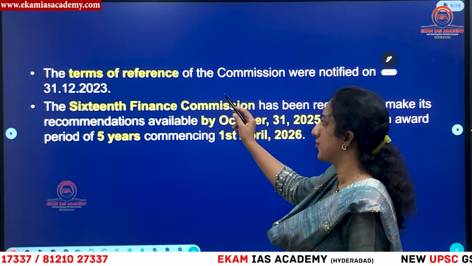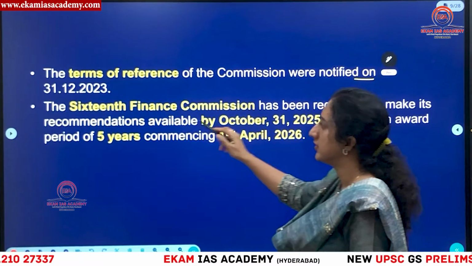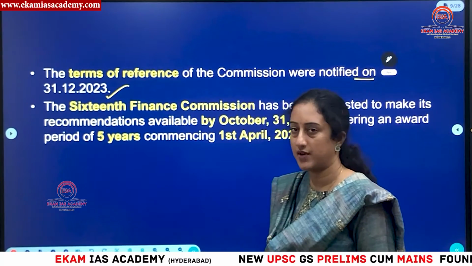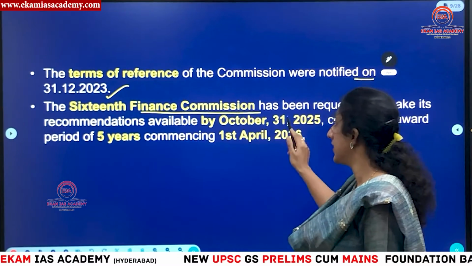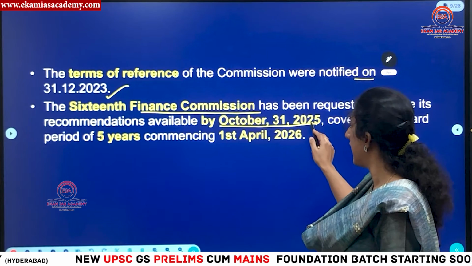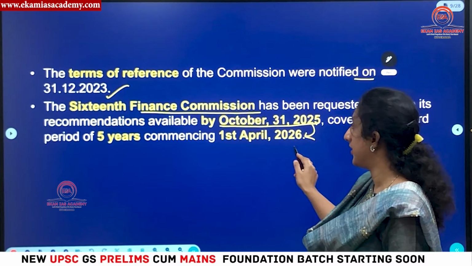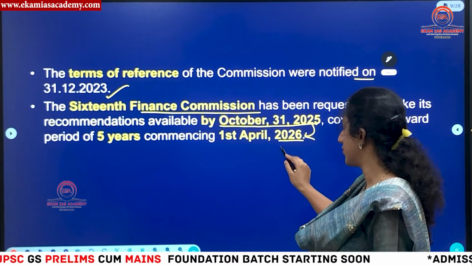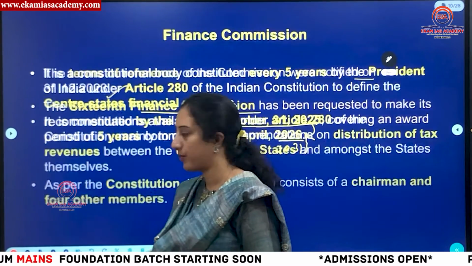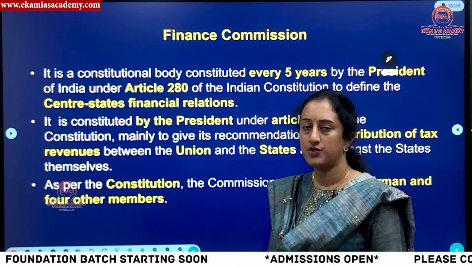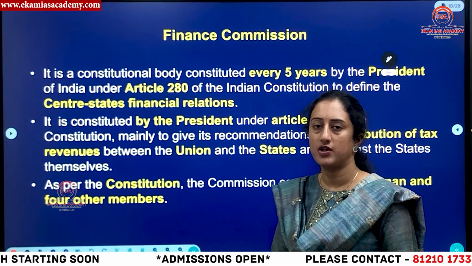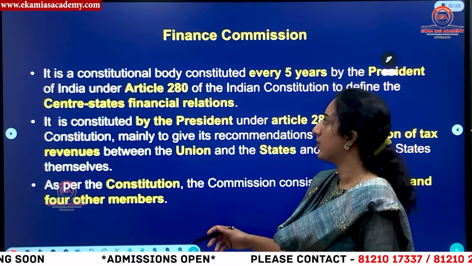So the terms of reference, you should know, were notified on 31st December 2023 by the central government. Terms of reference means the areas on which they have to make recommendations. For the 16th Finance Commission, the recommendations should be made available by 31st October 2025, and their recommendations will come into force for the period from 2026 to 2030. So within this 5-year period, their recommendations, if adopted by the central government, will be in force. You have to remember, whatever recommendations are made by the Finance Commission are only advisory in nature and are not binding on the government. Okay. So then what is a Finance Commission?